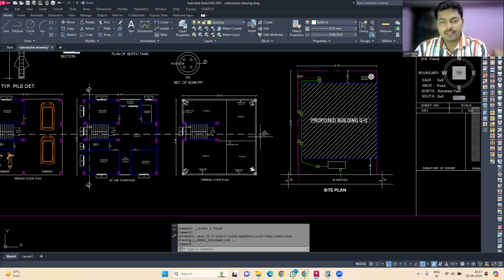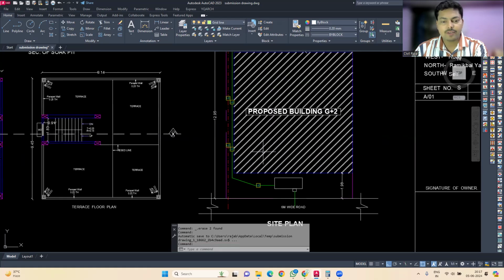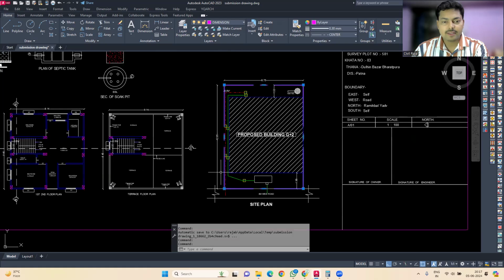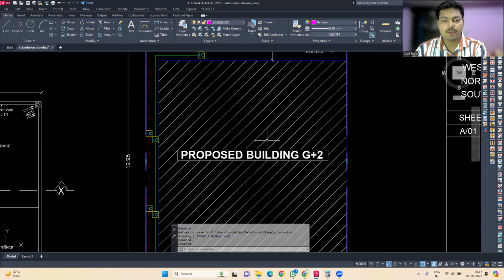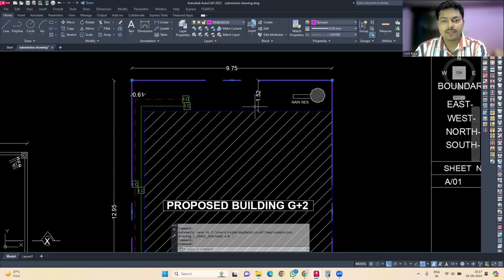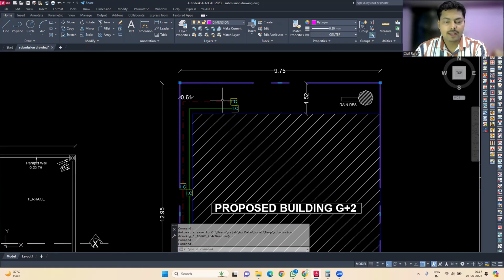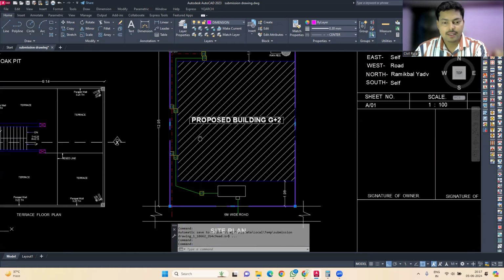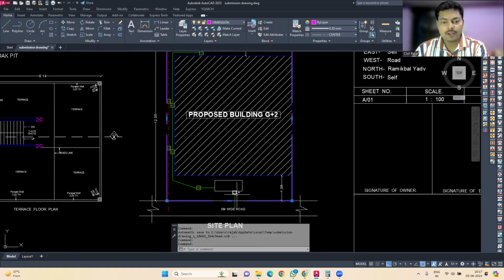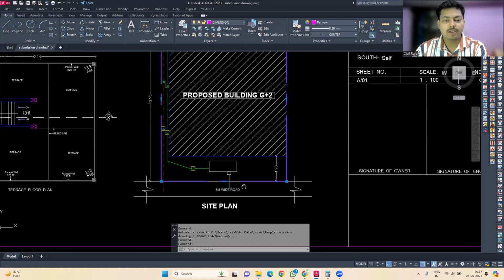Okay, then in the site plan, what we have to mention is the plot markings, like what is the dimension of the plot and how it is on the ground actually. Then we can also go for the area of the building, which is the built up area of the proposed G+2 building drawing. Then we have this rainwater harvesting system, and then we have this pipe, which is going through this chamber to the chamber in the road. Okay, or you can see the drainage system of the road.